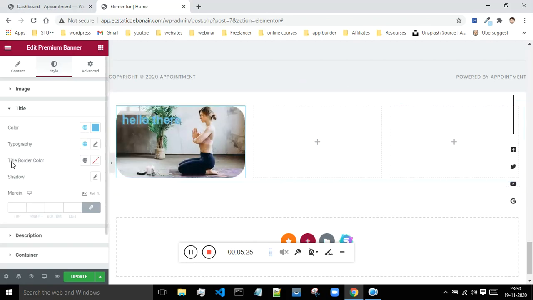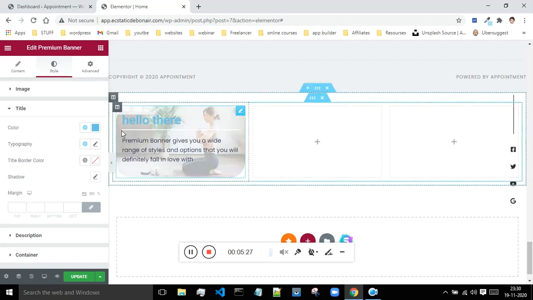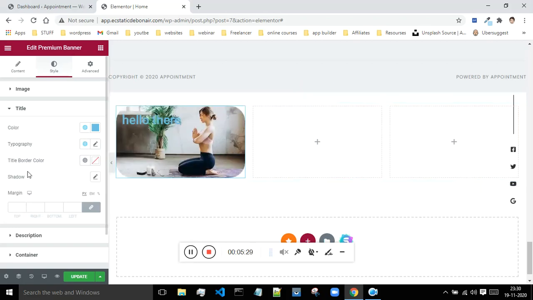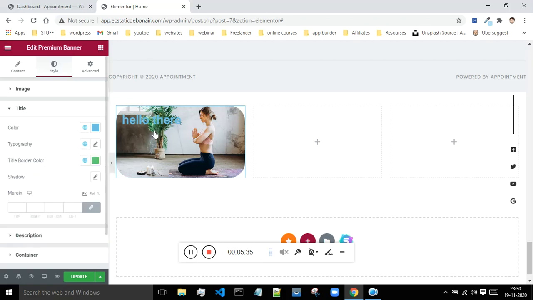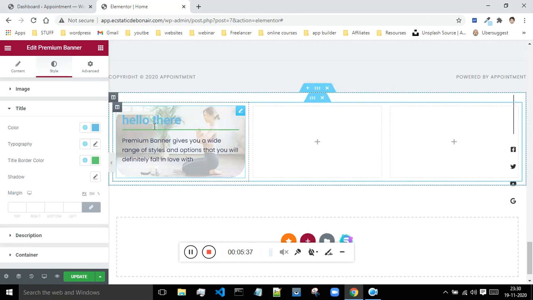Then the title border color: this is the border you see over here, which is white in color. If I want to change the border color, I can do that. I will say border as green in color. Now let me hover over, and now it's green in color.